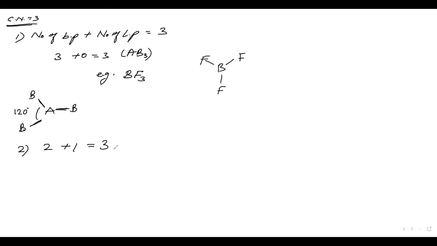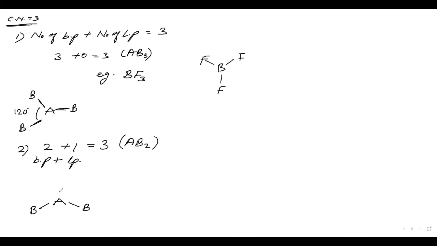For coordination number 3, these are the bond pairs and this is a lone pair. But let us start with AB2. How will we make AB2? It will be A, with the B's here.